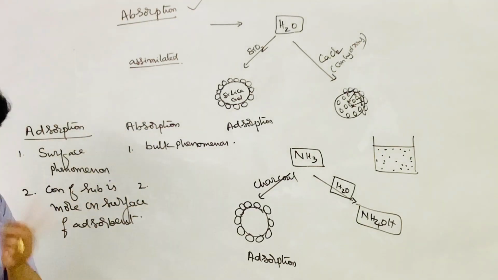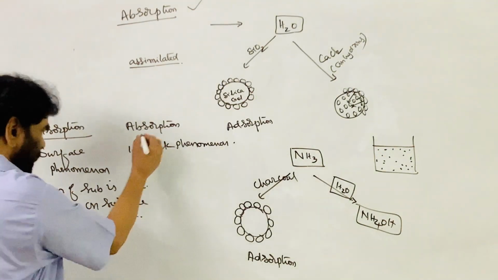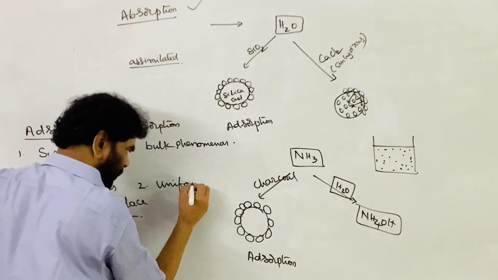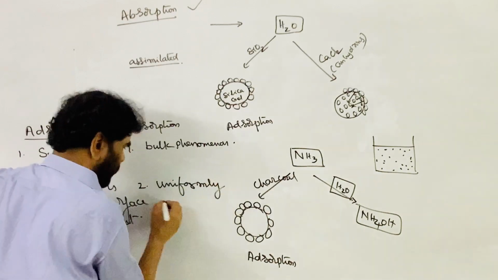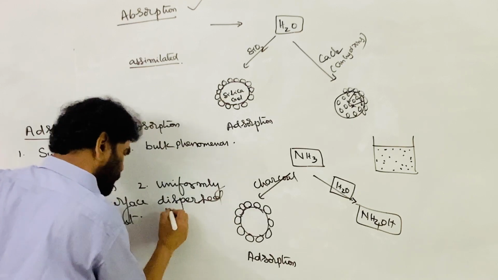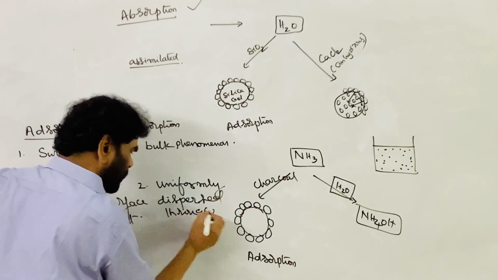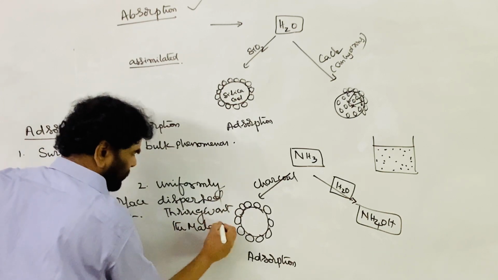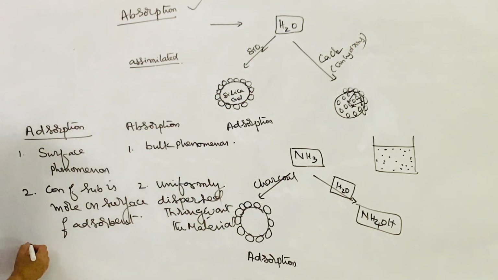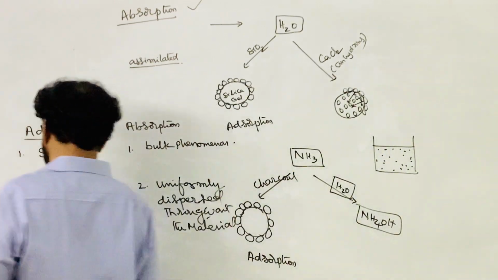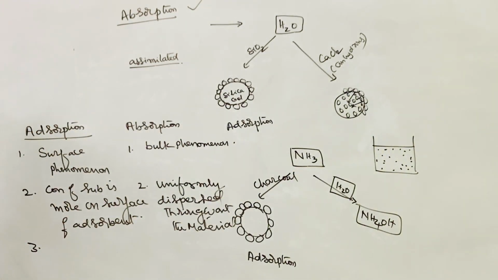Here, in absorption, there is no concentration gradient; it is uniformly dispersed throughout the material. Third, adsorption is a very quick process, fast, and readily attains equilibrium.